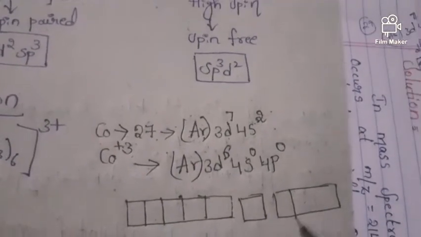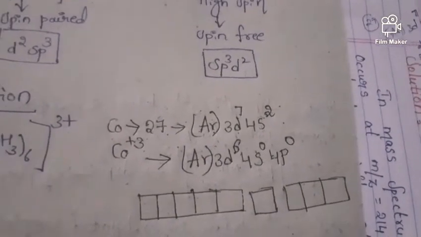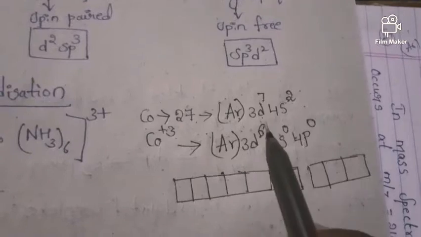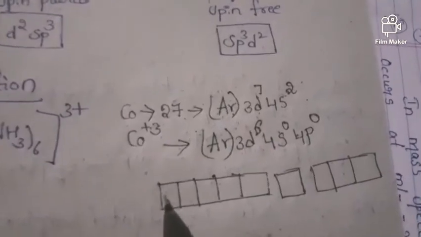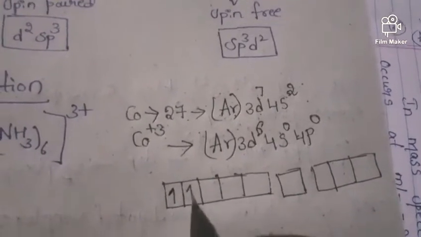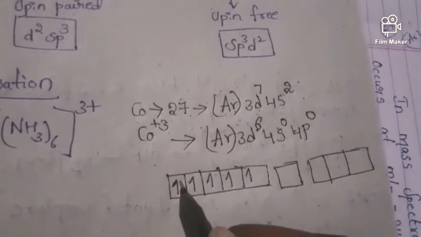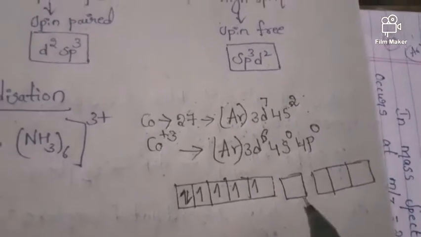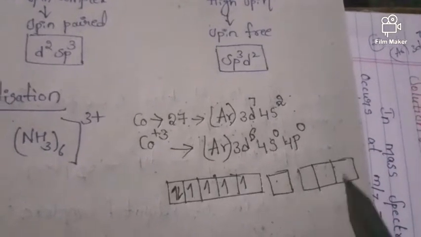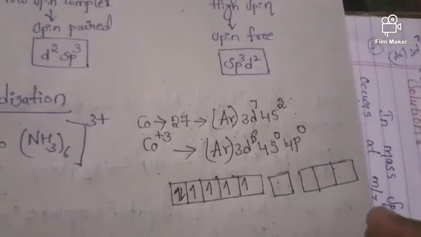In the d orbital 6 electrons are present, that means we have to write 1 2 3 4 5 6. The s and p orbitals are empty, so they should be left like this only.